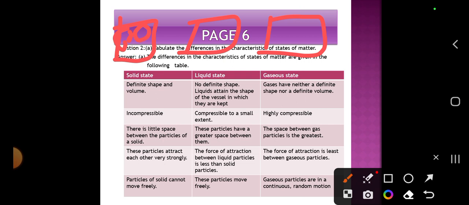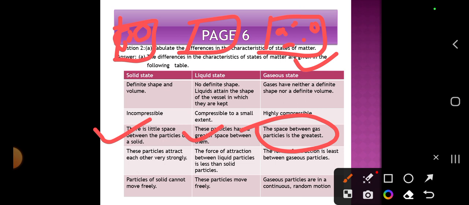Now, in solids, there is little space between the particles. The particles of a liquid have greater space between them, and the gaseous state has the greatest space. What is the meaning of this greatest space? It means the particles are loosely attached to each other. This is the gaseous state.